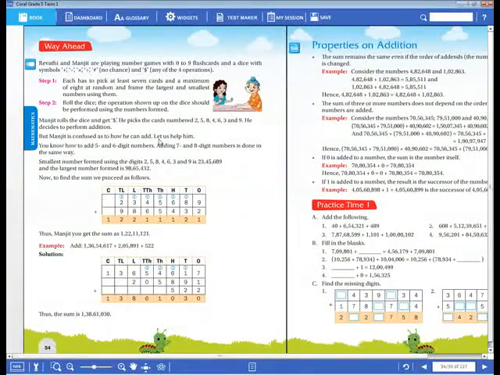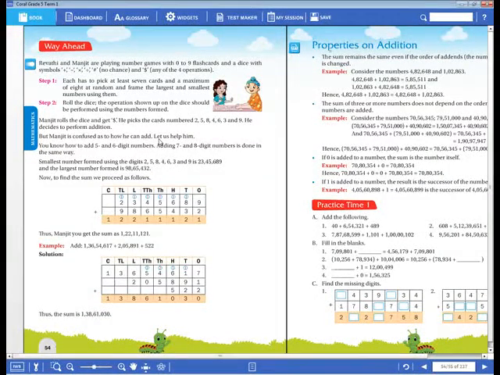So when we change this order, if I keep the second number first and the first number second, like see here, 624 and 324, then when I change the order, we also get the same answer in an addition.